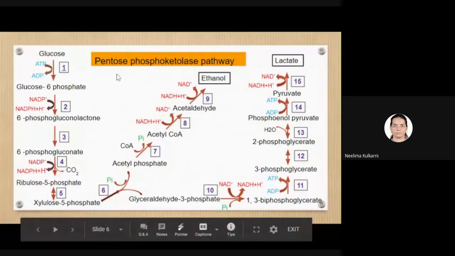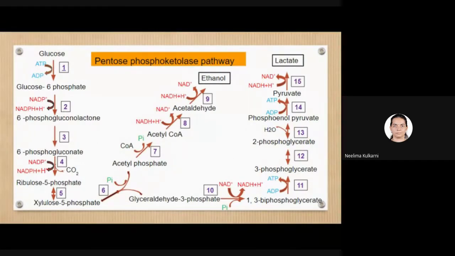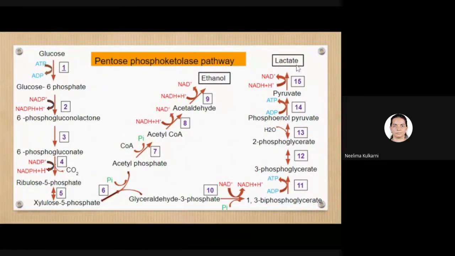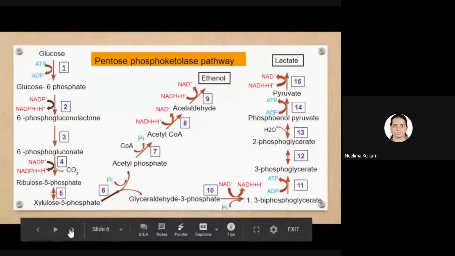Now let us see the next pathway. We have seen examples of two pathways, pentose phosphoketolase pathway and hexose phosphoketolase pathway. So bacteria which show fermentative metabolism and produce lactic acid and other products as metabolic end products can use pentose phosphoketolase pathway if they are heterofermentative. So glucose can be degraded to give CO2 plus ethanol plus lactate in pentose phosphoketolase pathway.